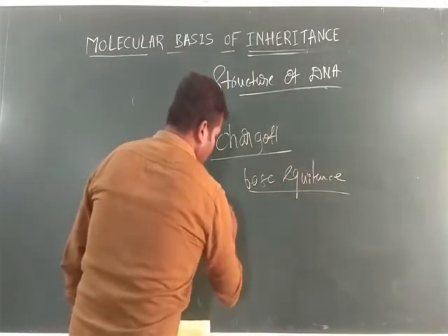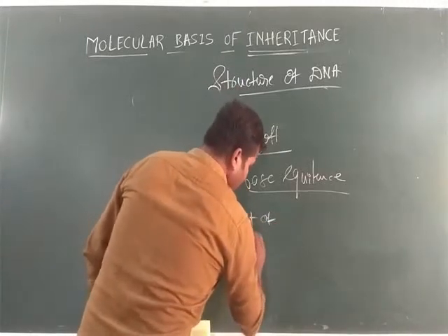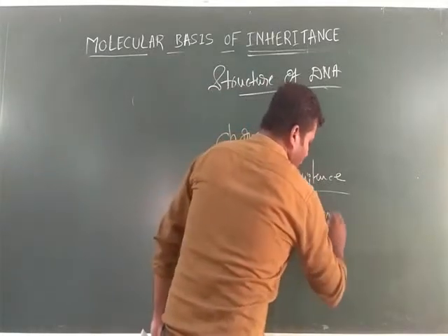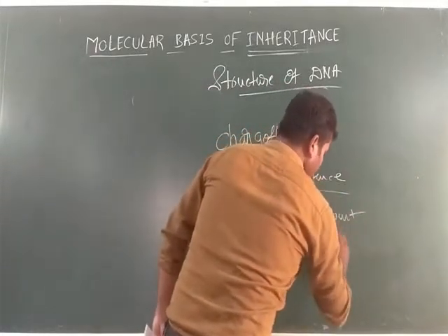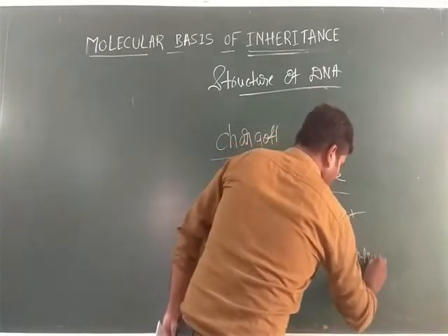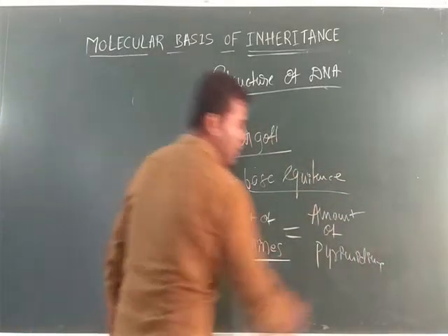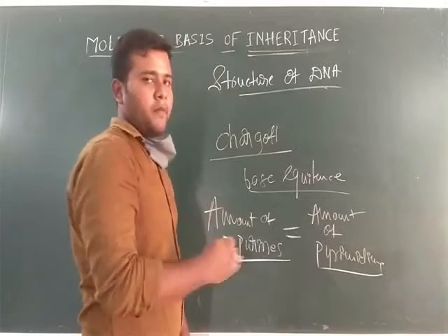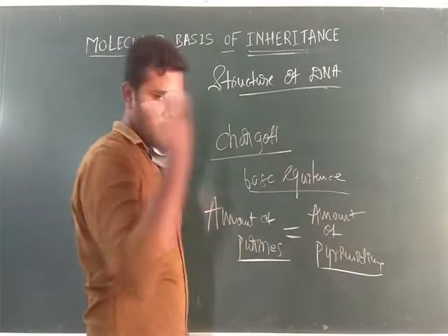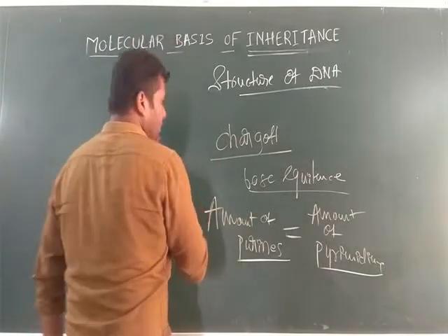The amount of purines is always equal to the amount of pyrimidines. What is that? The amount of purines is always equal to the amount of pyrimidines. This is the base equivalence rule of Chargaff. That's why this rule is also very well known as Chargaff's rule.